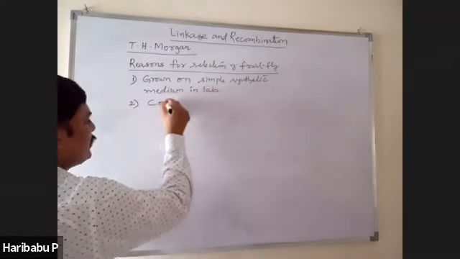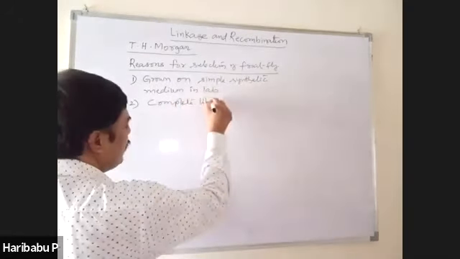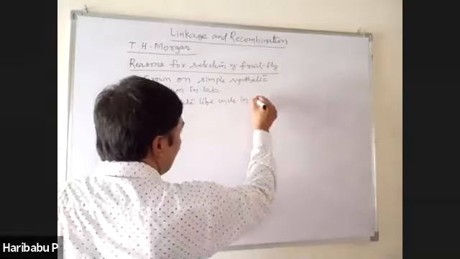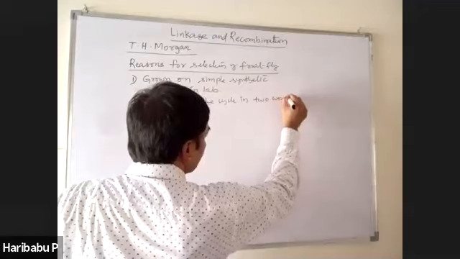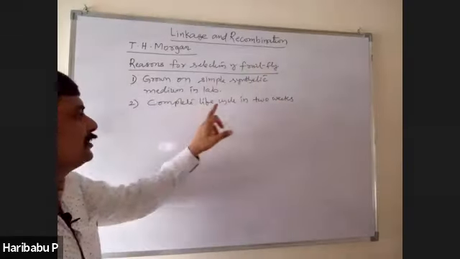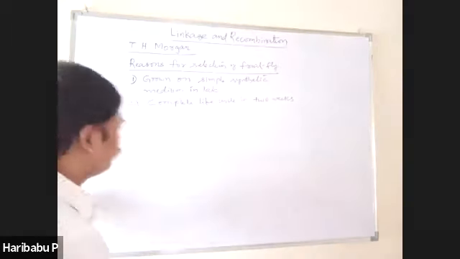Second one, they complete their life cycle in about 2 weeks, approximately 14 days.